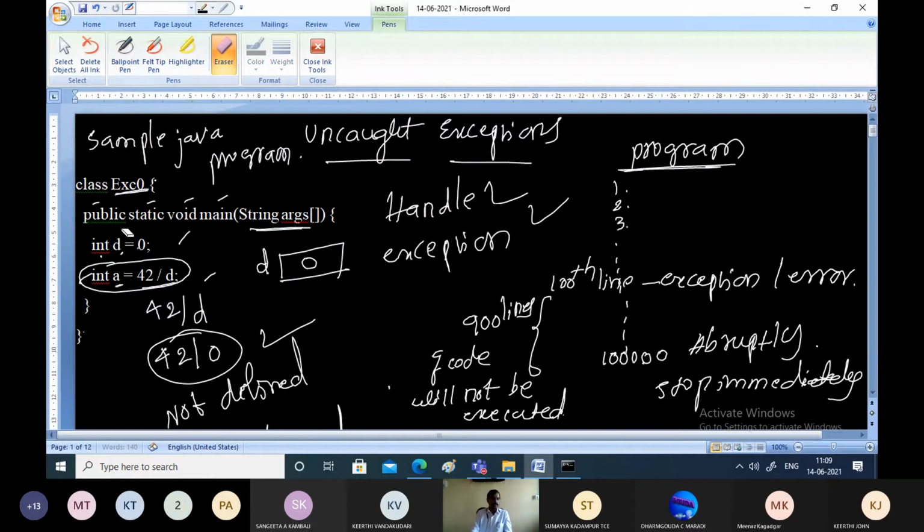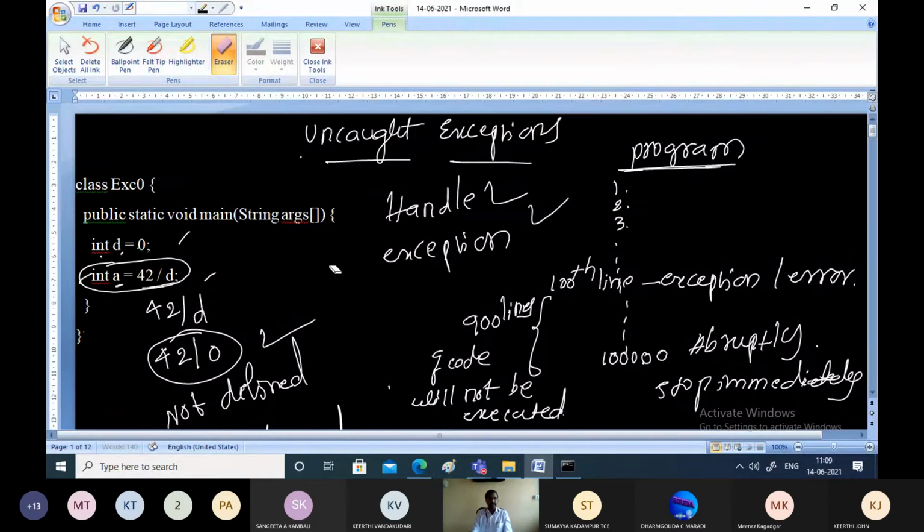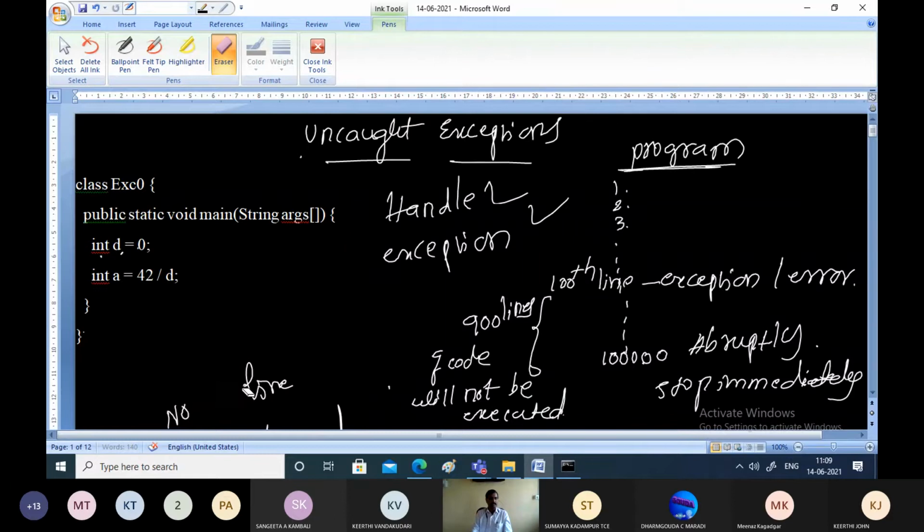Right? So in this program, we have the exception now. What is that exception or error that we're trying to do? We are trying to divide an integer by 0, which is not allowed. So this is the program which is an example for uncaught exception. Exception is there, but we are not writing a handler.